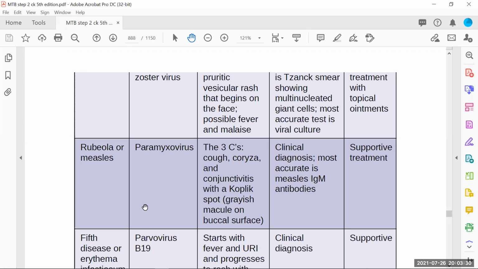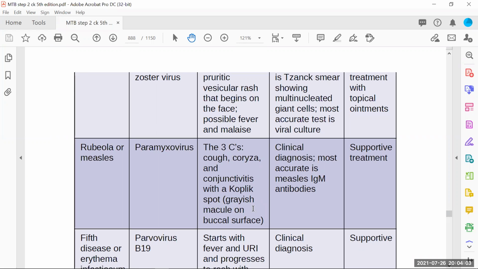And not only this, when you do the examination, especially when you look over the buccal surface, the mucosa of the buccal surface, there you can see some grayish spots, or sometimes whitish to grayish spots, and those spots are called Koplik spots. So that's a very common and usual finding in measles patients, especially measles in children.